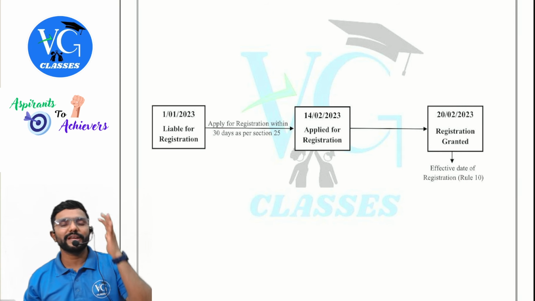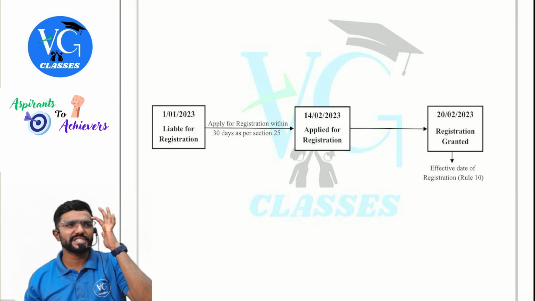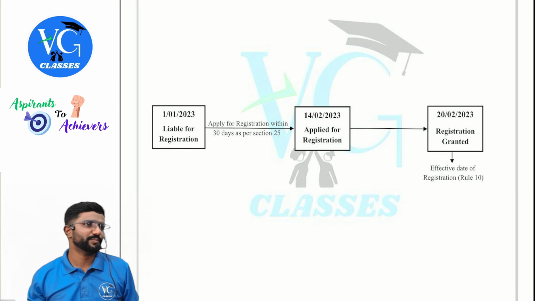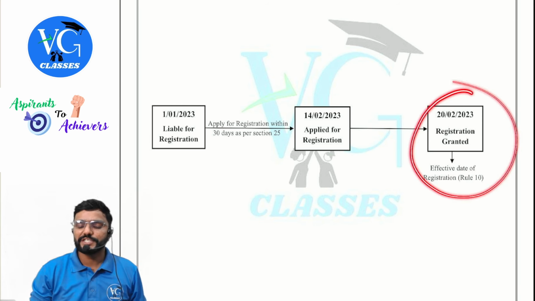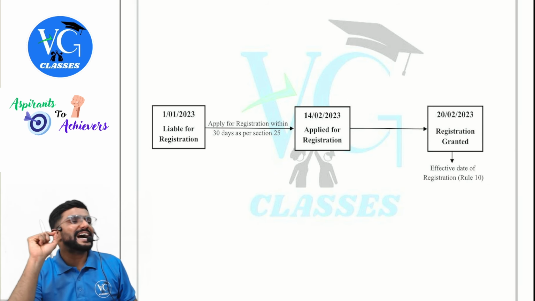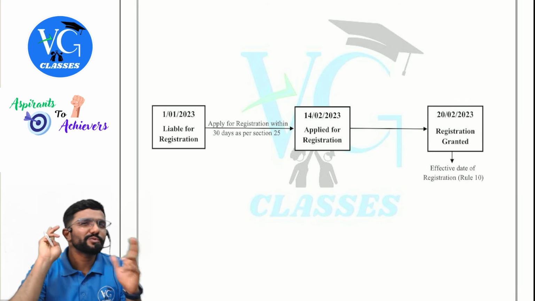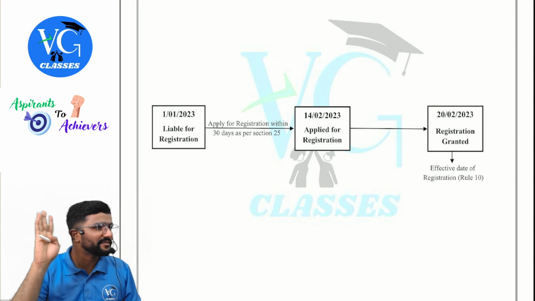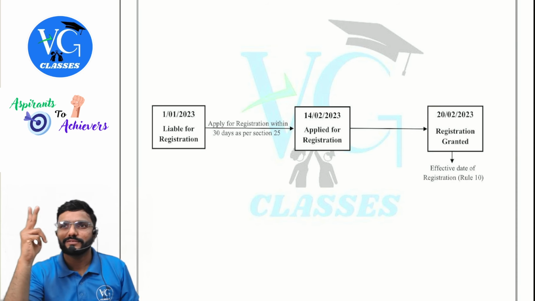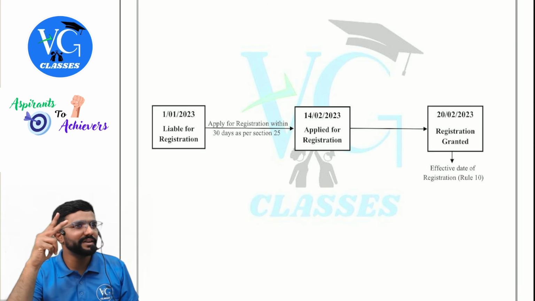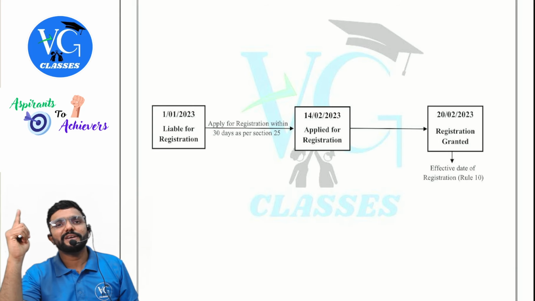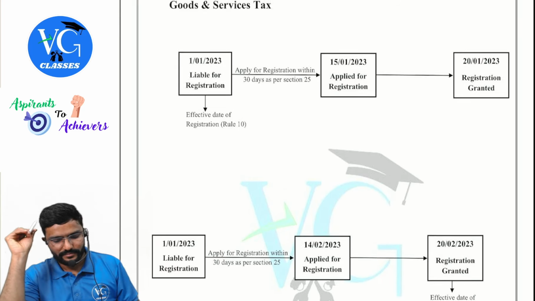See, whenever we are applying for registration, the application would be done in REG 01. But the registration certificate will be granted in GST REG 06. At least these 2 form numbers remember, guys. There are many other form numbers. At least these 2 you remember. Application in 1. Certificate will be granted in 6.